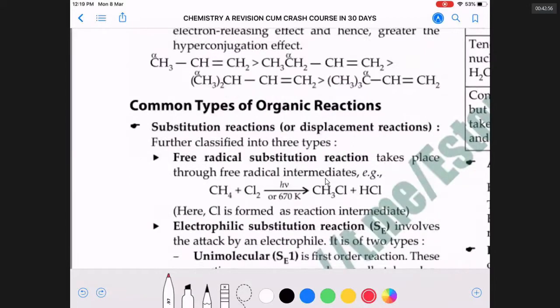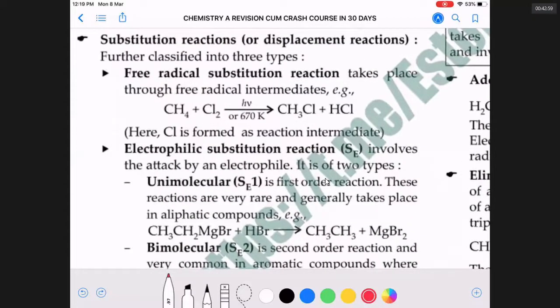Common types of organic reactions are how many types? Everybody knows a free radical reaction is shown by alkanes. In alkane, the Cl2 will undergo homolytic fission, generating a free radical. That free radical will start generating free radicals in methane. So to bring about a free radical reaction, first you should generate a free radical. In order to generate a free radical, you have to use UV light or high temperature. If you don't have UV light or high temperature, start with hydrogen peroxide. If you don't have hydrogen peroxide, use benzoyl peroxide.